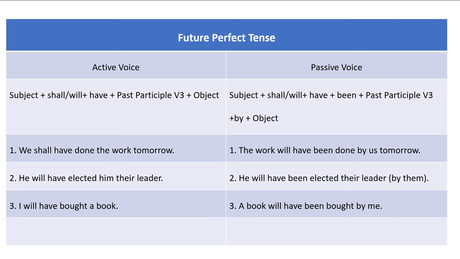I will have bought a book. So I is the subject, will have bought is the verb, a book is an object. So it is future perfect tense. We have to use the same structure to convert it into passive voice, that is subject plus either shall or will plus have. After that been is written. It is followed by the past participle of the main verb. After that we have to write by, and at the end of the sentence the object will be written. So the answer will be: a book will have been bought by me.